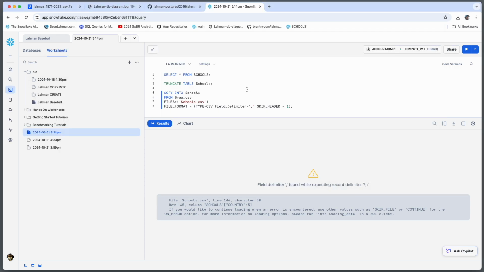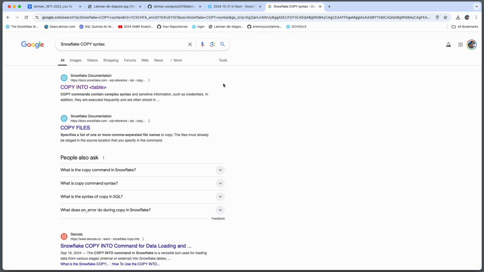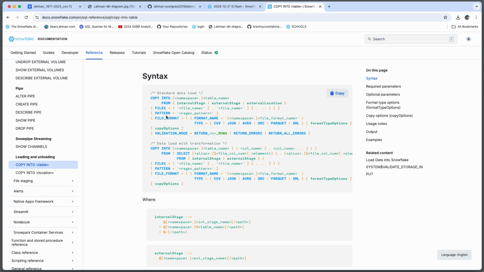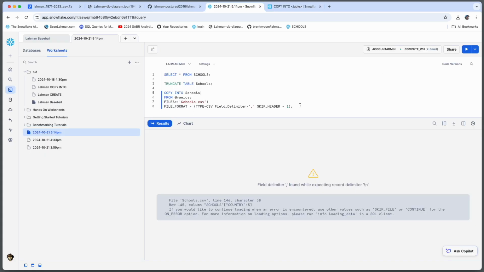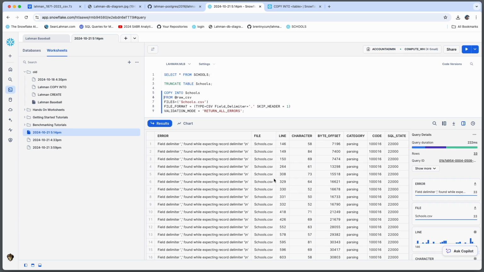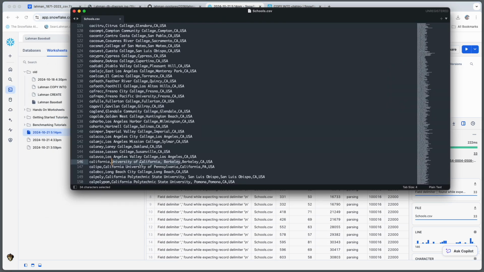But we're also going to look at the copy command and the syntax and see what we can do to augment that. So, going through Snowflake's documentation, very thorough, we see that there's options within the copy command to do data validation. So let's try that out and see what we get out of it. The validation mode within copy is probably what we want to do. I think giving it the return all errors option is going to tell us how many of these lines in this file exhibit the extra delimiter, and then we can decide how we're going to fix it. Okay, the copy command runs with the validation mode, return all errors, and boom, we got 33 errors.